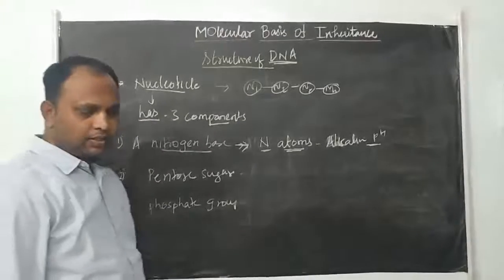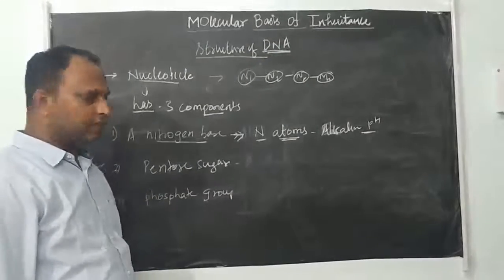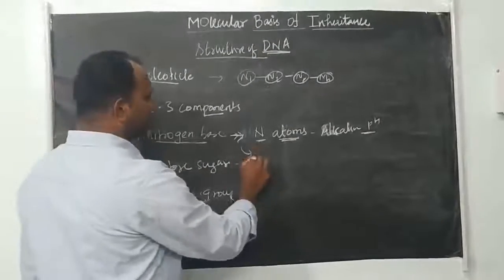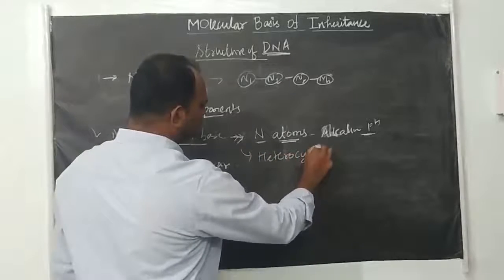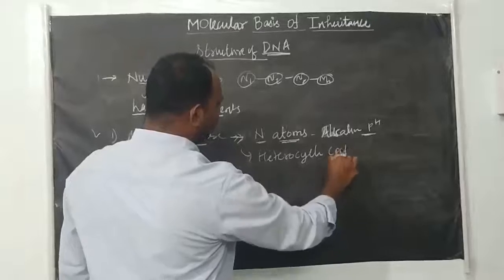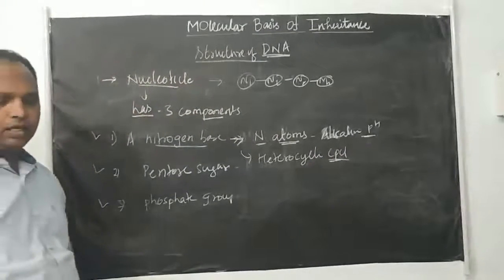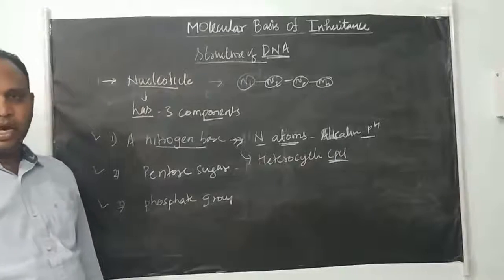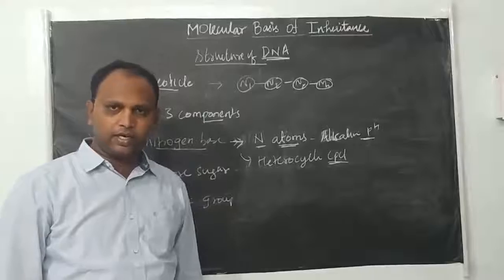Nitrogen bases are generally heterocyclic compounds. Heterocyclic means the structure contains either 6-membered or 5-membered rings, so you can call them heterocyclic rings.